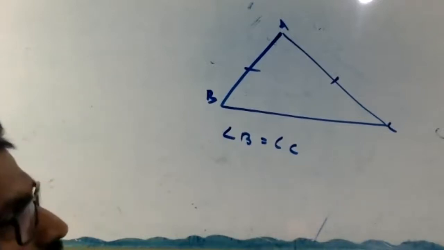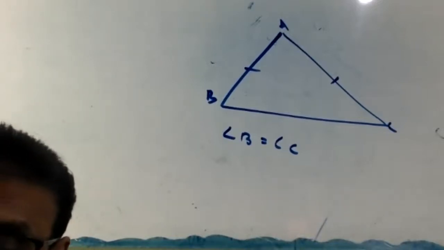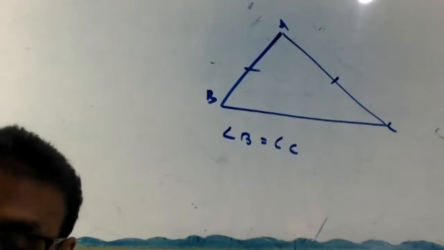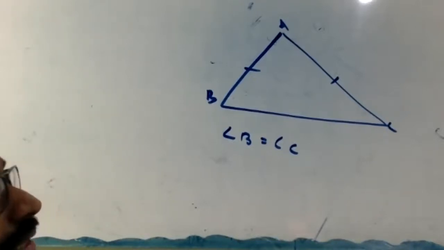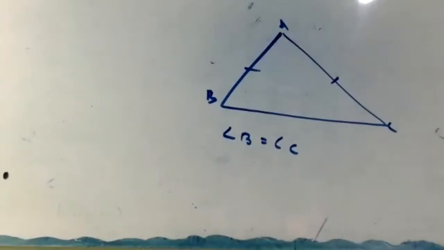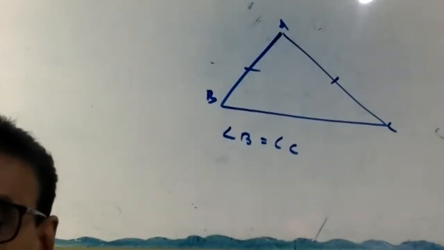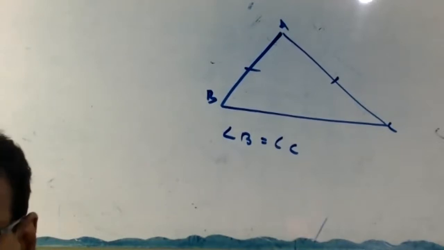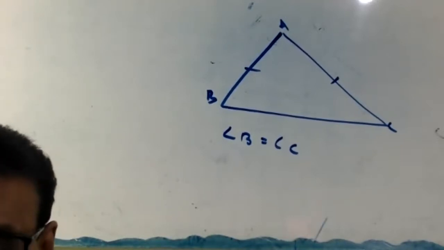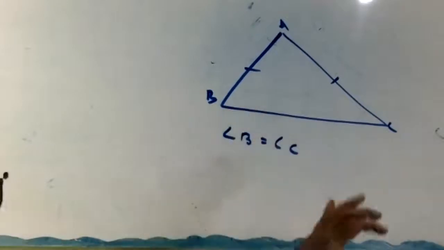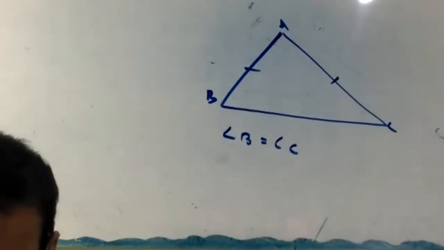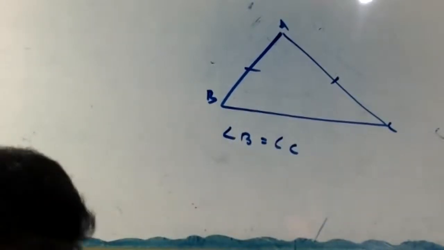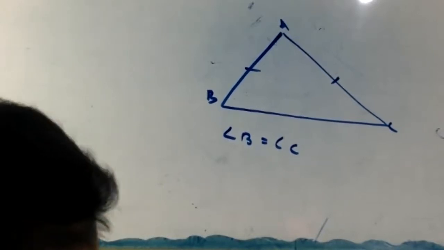Look at here. Given is, in triangle ABC, AB equal to AC. To prove angle B equal to angle C. This is the question. Listen, the theorem is: angles opposite to equal sides of an isosceles triangle are equal.